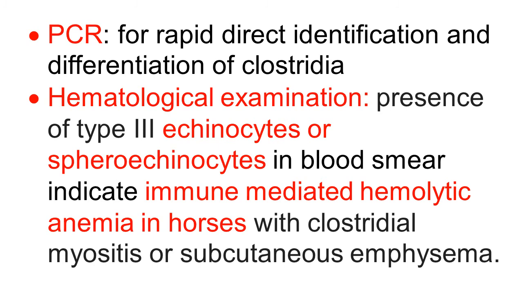There are spikes on RBCs, or spheroechinocytes, in blood smear, and this indicates immune mediated hemolytic anemia in horses with clostridial myositis or subcutaneous emphysema.